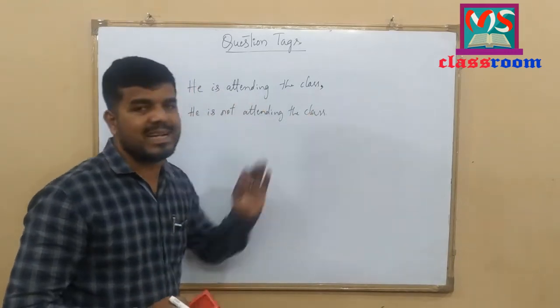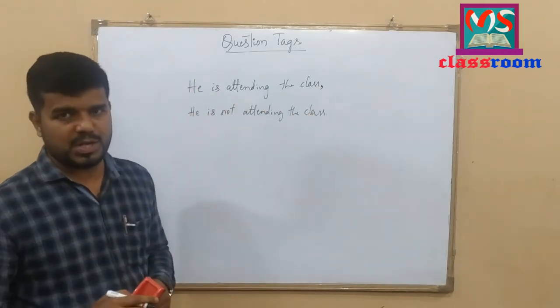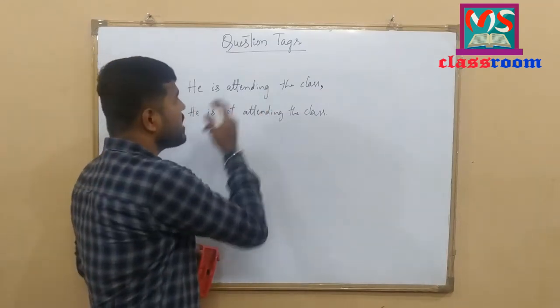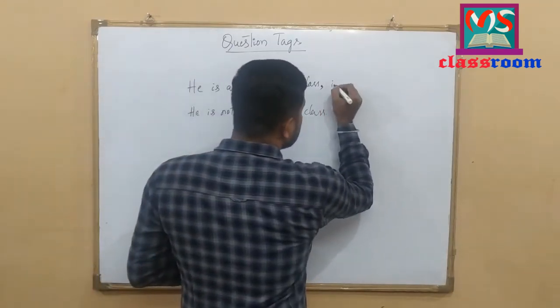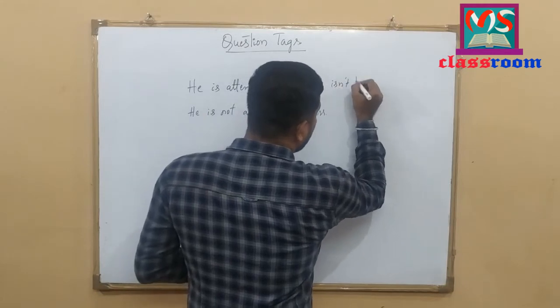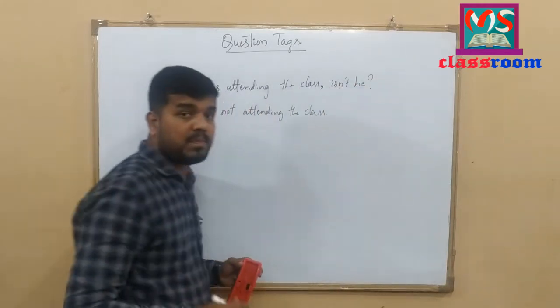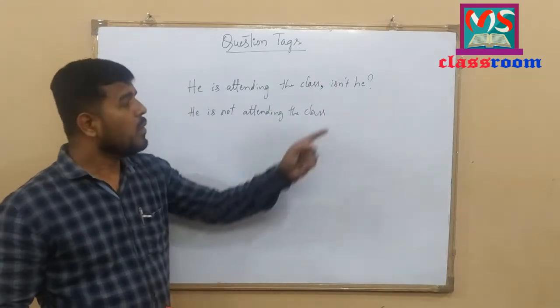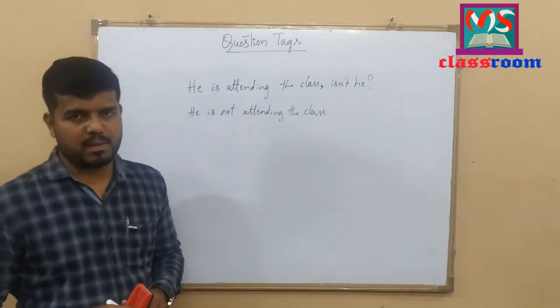And we should continue the sentence by adding the question tag. Let me add the question tag here. He is attending the class, isn't he? And at the end of the sentence, after adding the question tag, we should put a question mark.